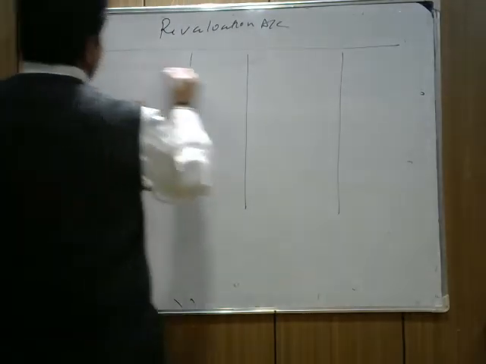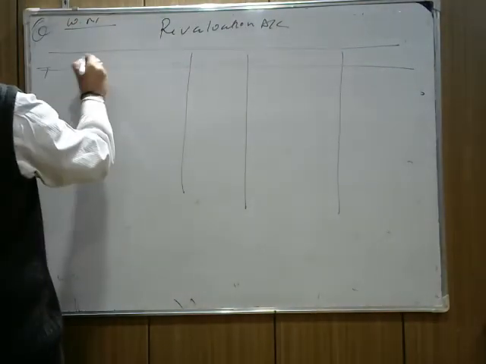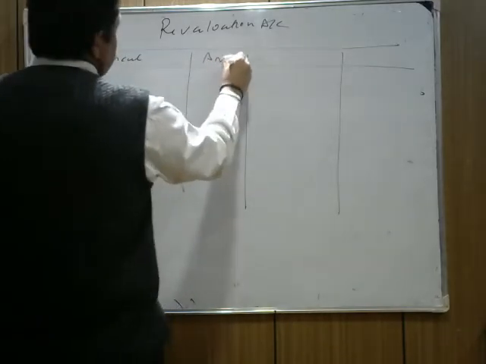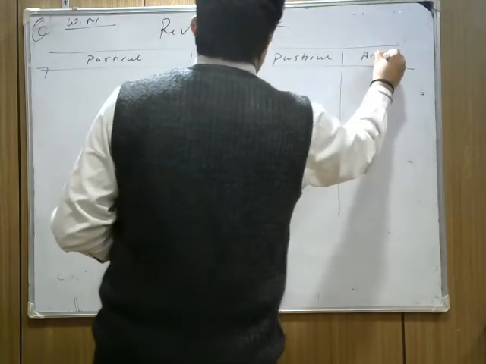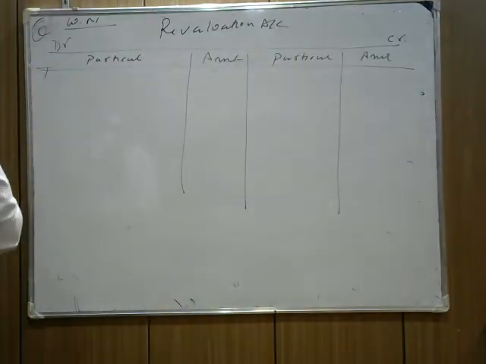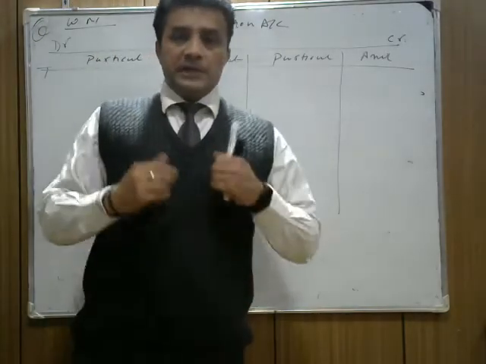It's a part of the working note. So we write here, it's a working note. We are preparing the revaluation account. We write particulars over here, then amount. We write the debit side and credit side over here. Okay. The first thing is machinery, the old value is 2,50,000. Now the revised value is 3 lakh.